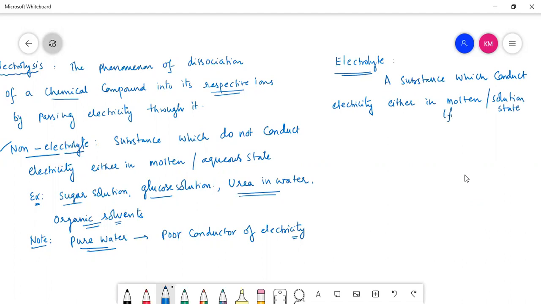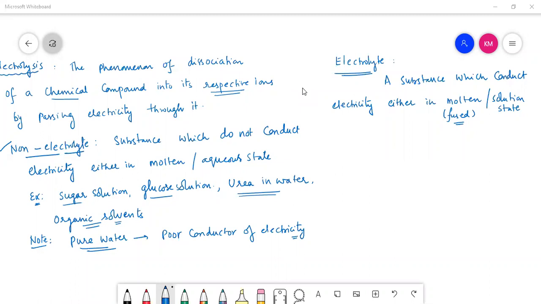Children, this molten state is also called fused state. It almost looks like semi-solid or semi-liquid, you can say that. Sir, can you repeat that? What is molten state called? Molten is also called fused state, ma'am. Okay, sir, thank you.